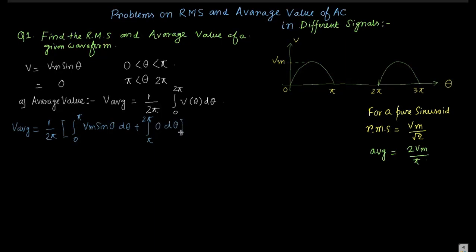If you study this waveform elaborately, we can solve it. So 1 by 2 pi, integral from 0 to pi of Vm sin theta d theta is the final expression, because the other term we can neglect, since the integration of 0 is 0.